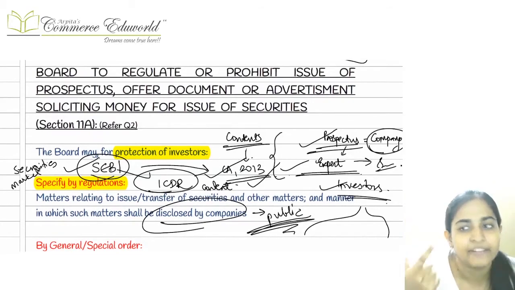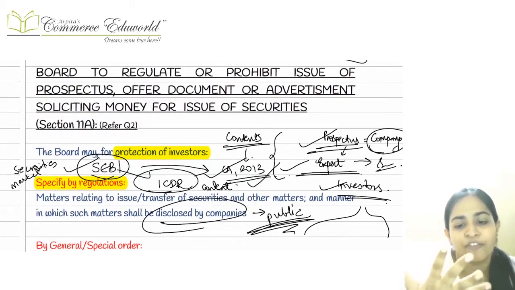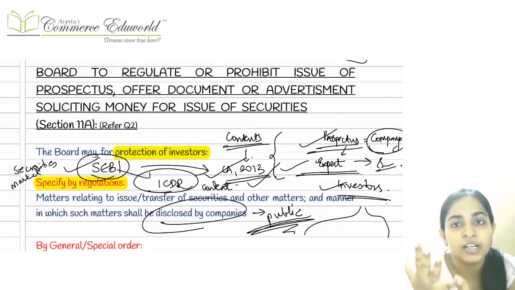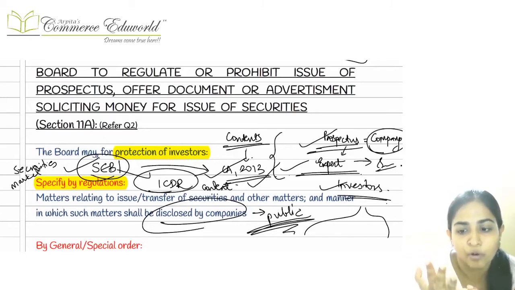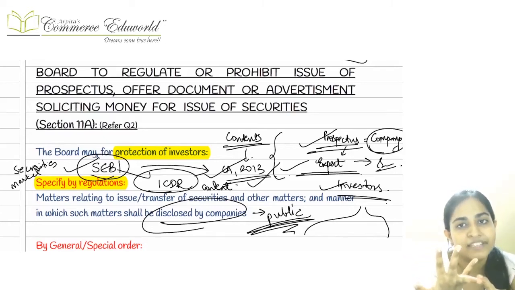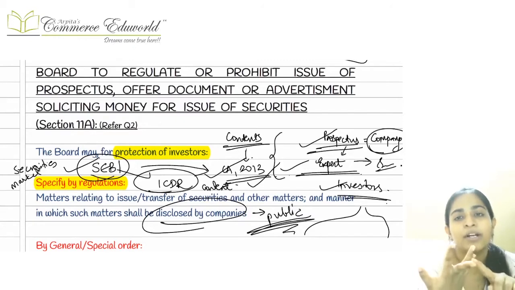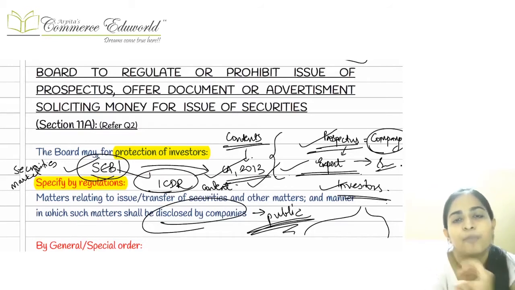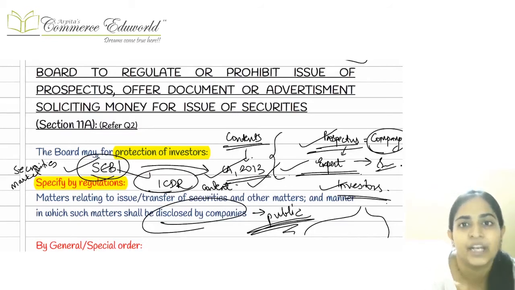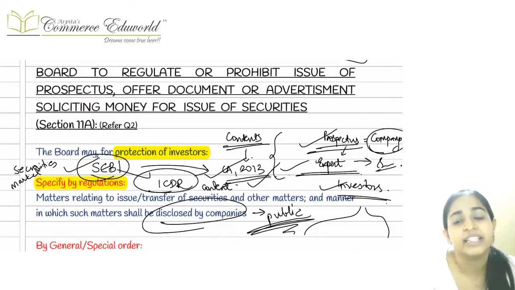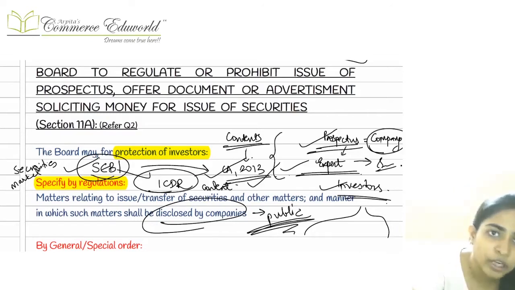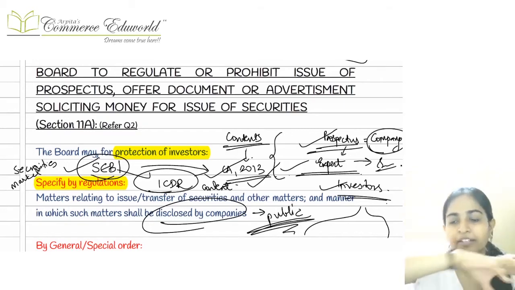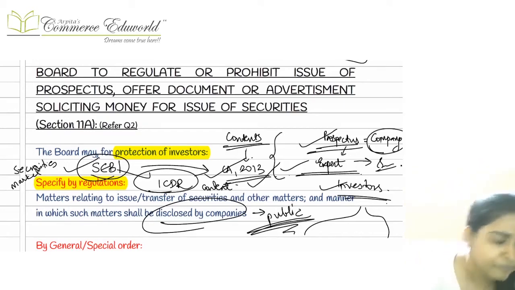I'm just very quickly revising again those 5 points. First point was talking about the duty of the board. Second point was talking about some specific powers of the SEBI. Third point was talking about the inspection. Fourth point was talking about the civil court powers, and the fifth point was talking about the actions which can be taken by the SEBI either during investigation or after the investigation has got over. Okay, I hope with this you will be very much comfortable with summarizing the entire provision.